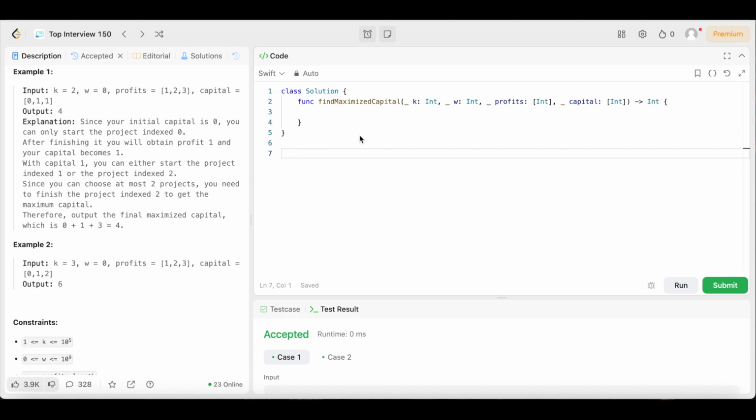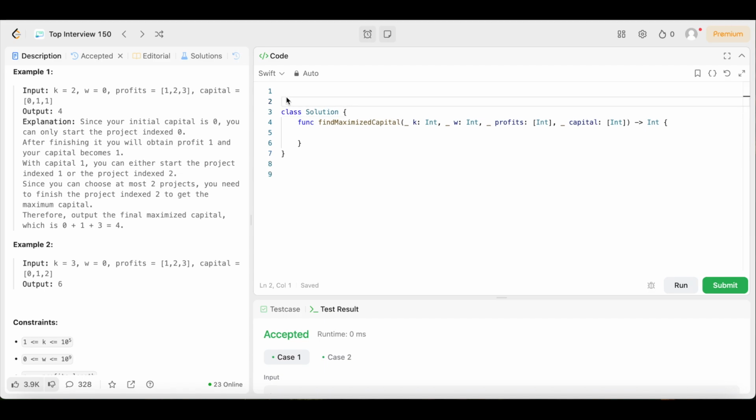Now, the first thing you do, if you're writing this on Xcode, first thing you need to do is import collections. Boom, just like that. You don't have to do it for LeetCode, but if you want to do it in Xcode, then you're going to have to import collections.